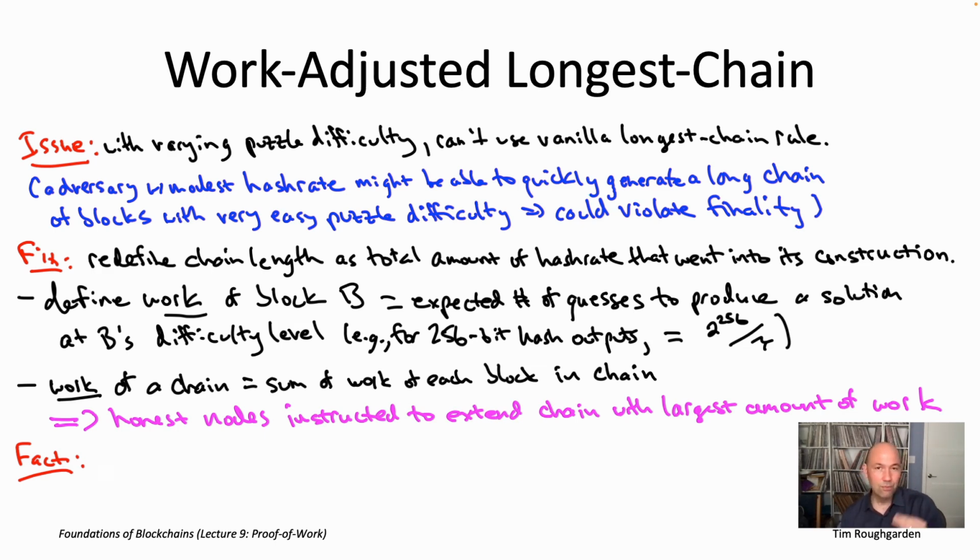But with this redefinition of longest chain, with honest nodes extending the chains that have the most amount of work in them as opposed to the largest number of blocks, we can more or less extend all of those same finality, liveness, etc. guarantees to the setting where you have a variable amount of hash rate, and accordingly, via the difficulty adjustment algorithm, a varying puzzle difficulty. So specifically, we need to make two assumptions, but under those assumptions, we will, even in the variable difficulty case, have probabilistic finality, liveness, etc.